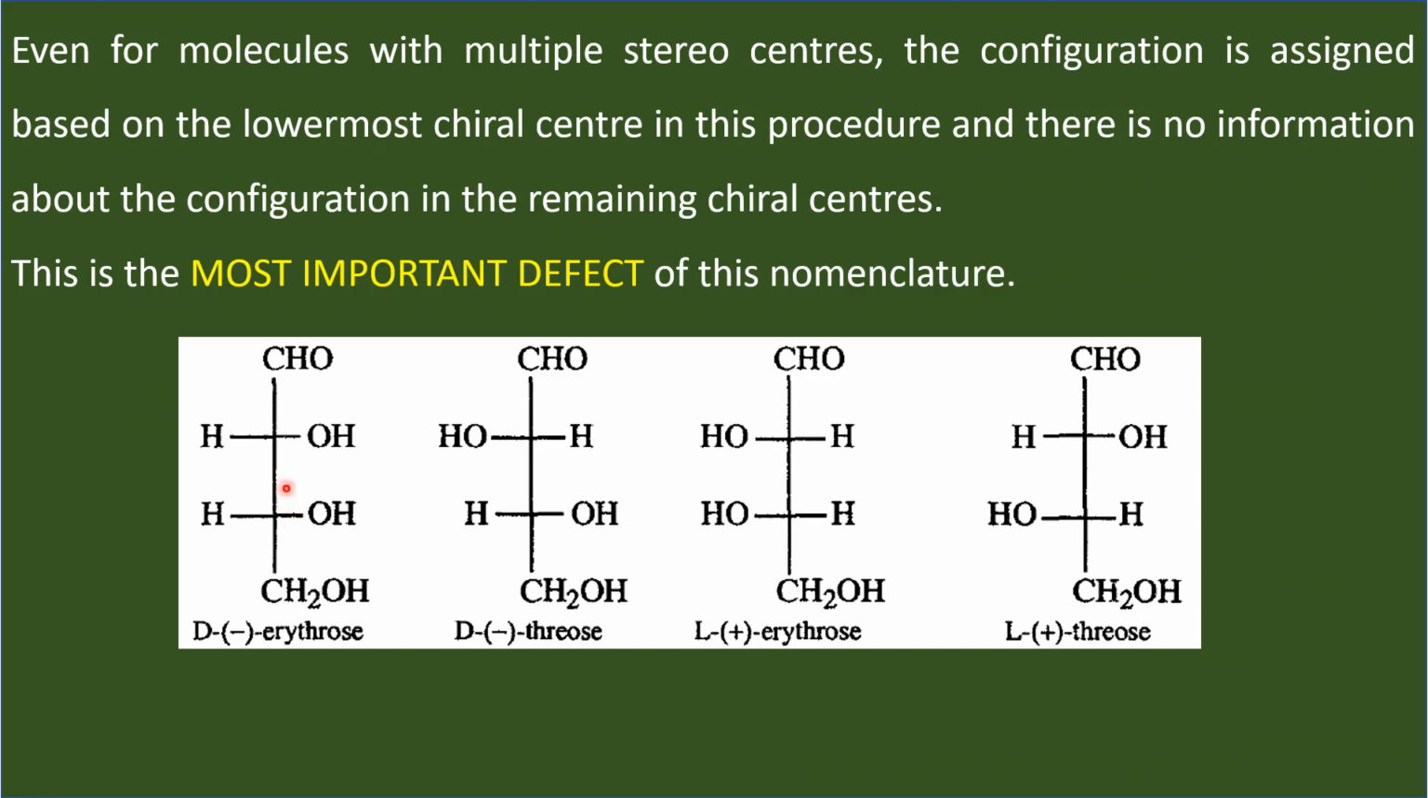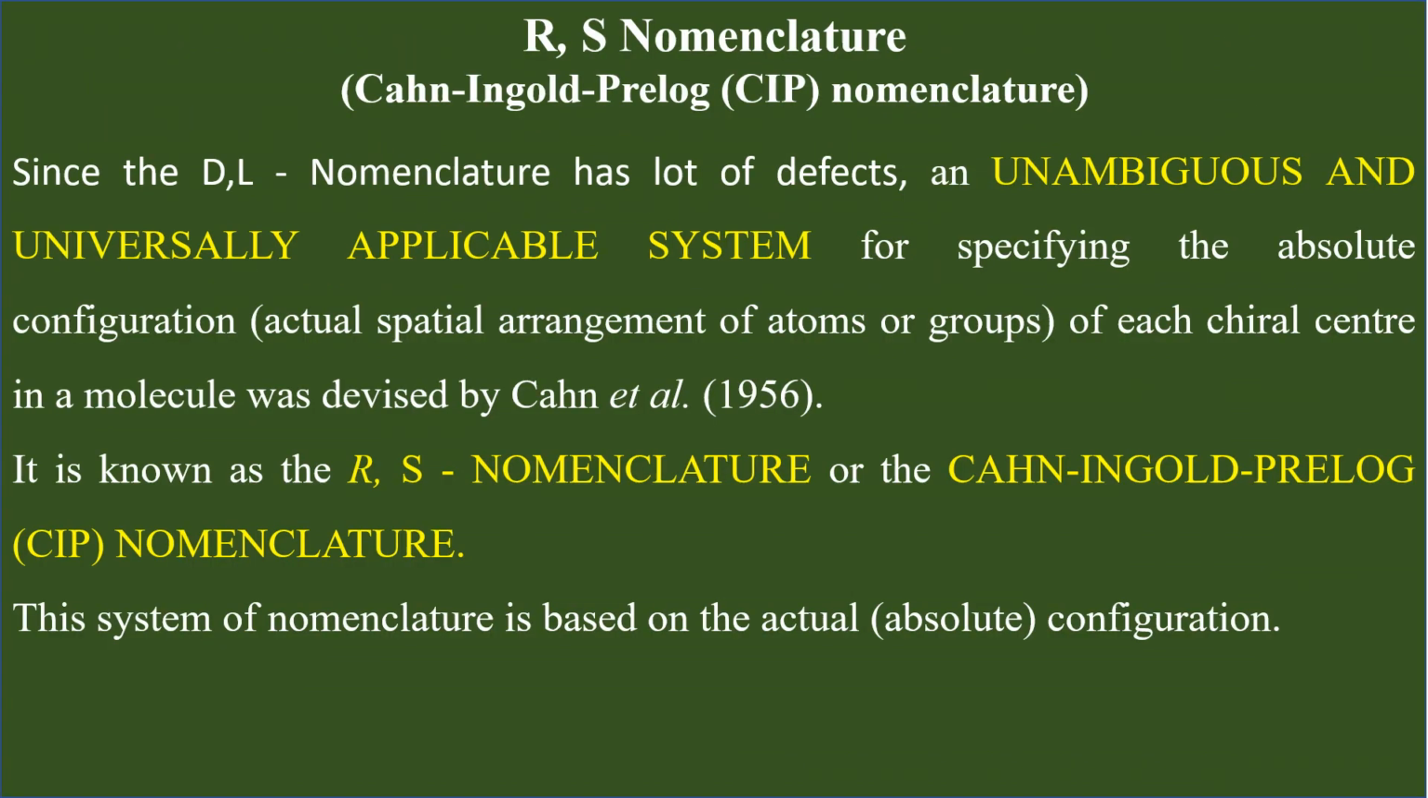And this procedure is ignoring the configuration at the remaining chiral centers. So this system of DL configuration is not giving any information about the arrangement of groups in the other chiral centers, and that is the most important defect of this nomenclature. While assigning DL configurations for molecules, we take into consideration only the lowermost chiral center. So this DL nomenclature gives information about only one chiral center and it is ignoring the configuration at the remaining chiral centers.